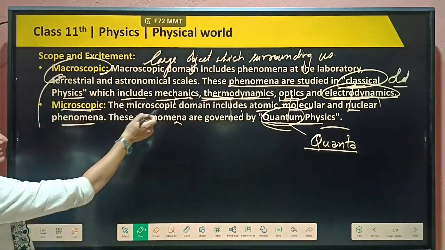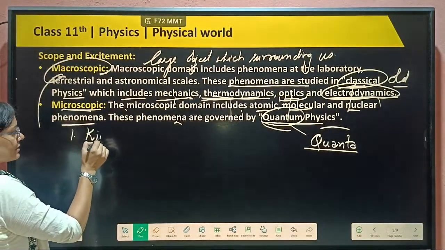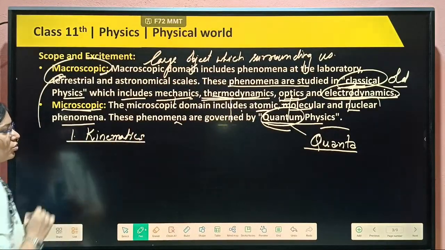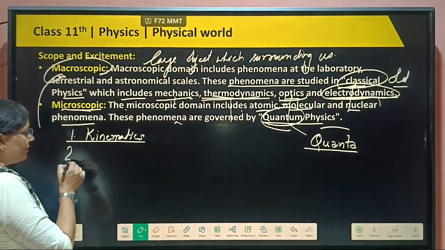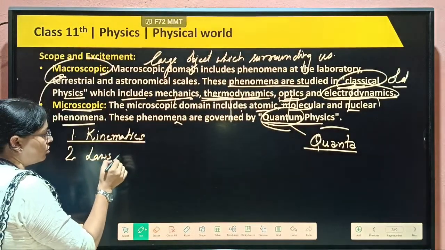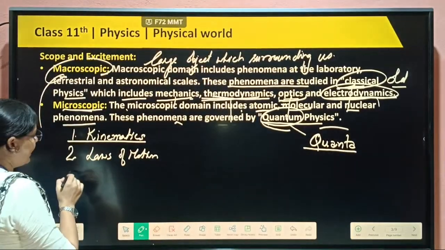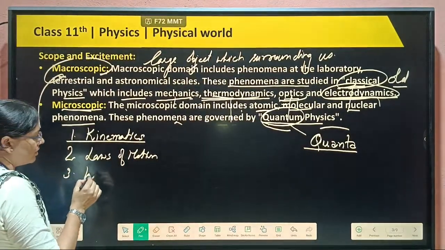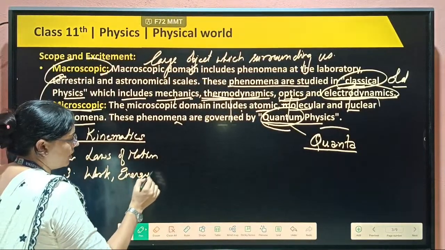Now in classical physics in 11th class, first we will read about kinematics. That is related to motion only. Second, after this we will read about laws of motion. Then after laws of motion, we will read about work, energy and power.